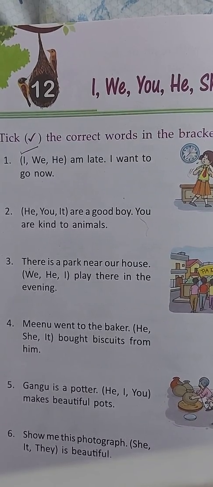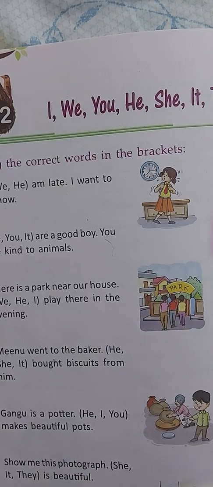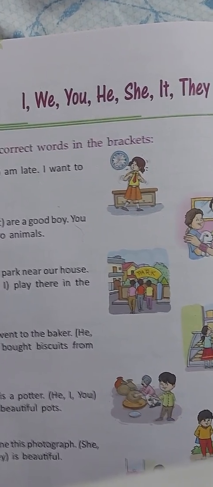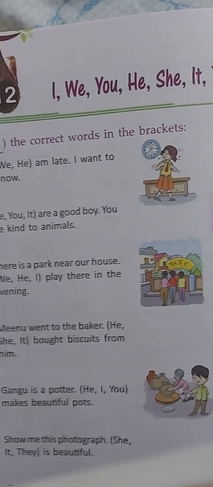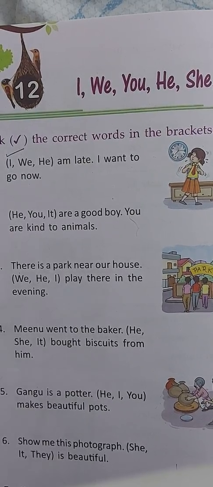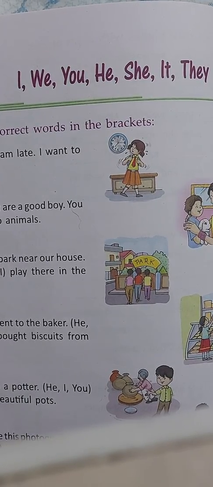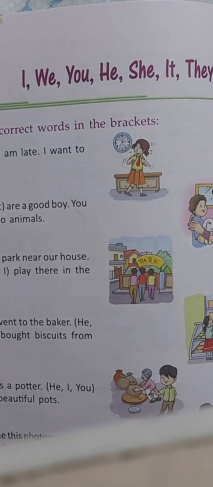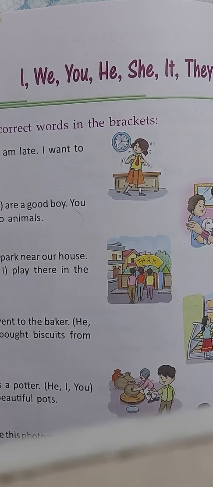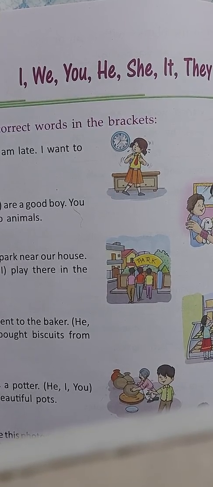Children, now open page number 32 of your grammar book. We are doing the topic I, we, you, he, she, it, they. Now children, we need to remember that we use these words like I, we, you, he, she, it, and they in place of what? In place of naming words. And we use them when we talk about the same person or thing many times.